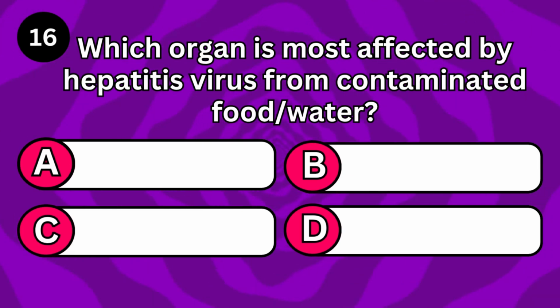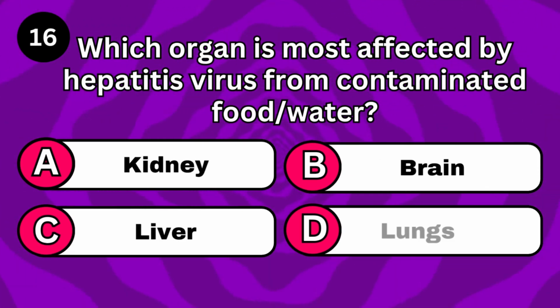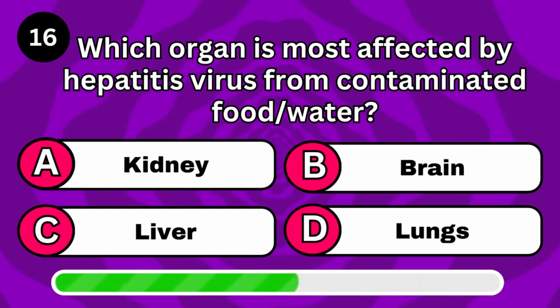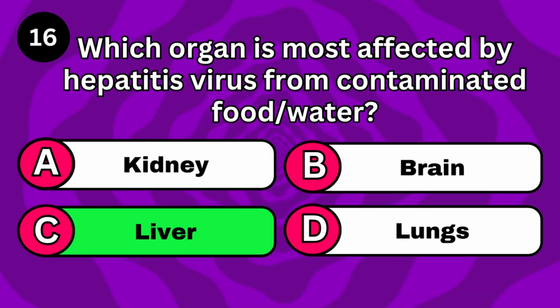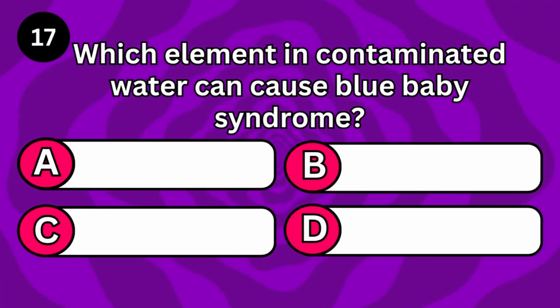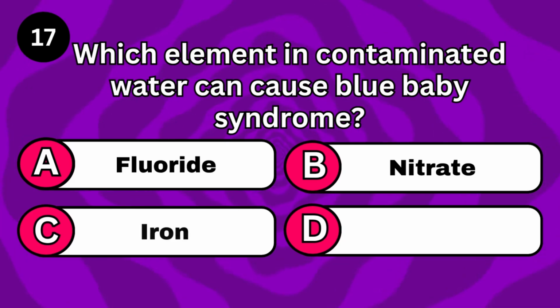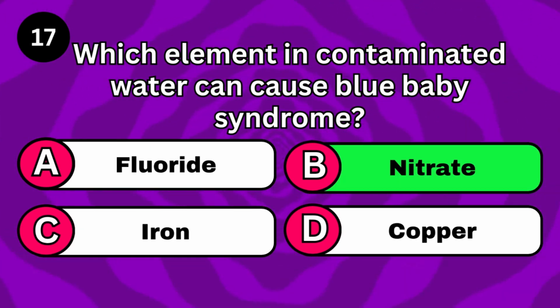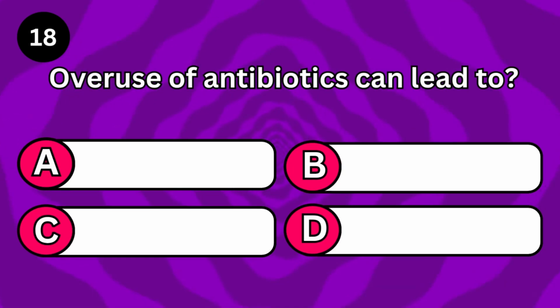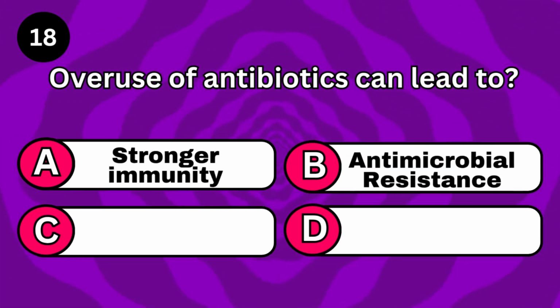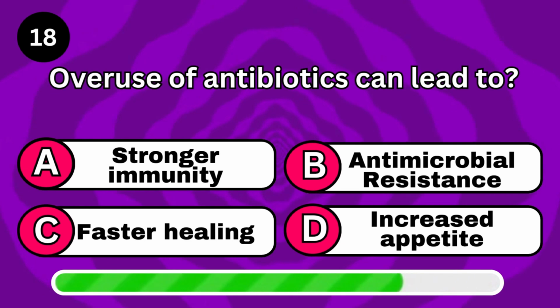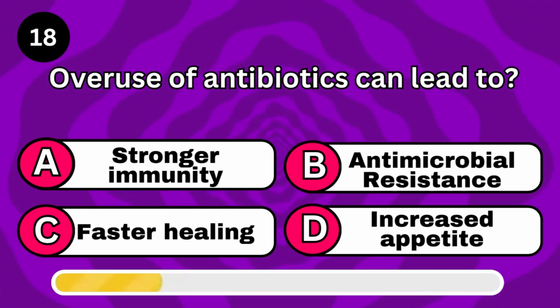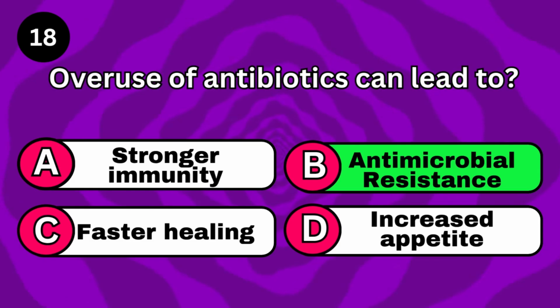Which organ is most affected by hepatitis virus from contaminated food or water? Liver. Which element in contaminated water can cause blue baby syndrome? Nitrate. Overuse of antibiotics can lead to antimicrobial resistance.